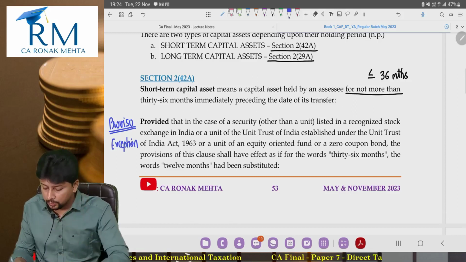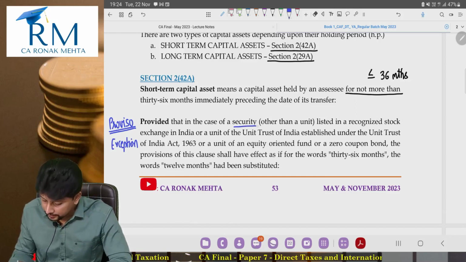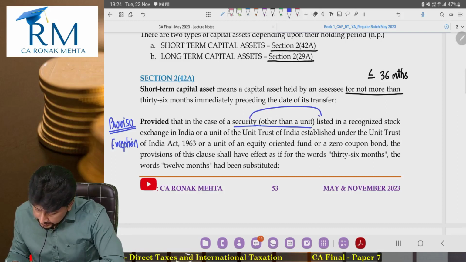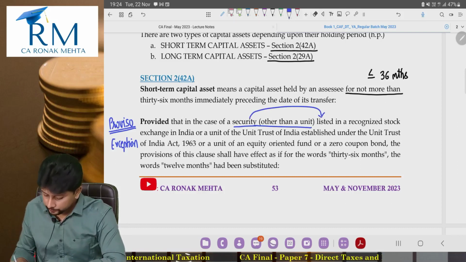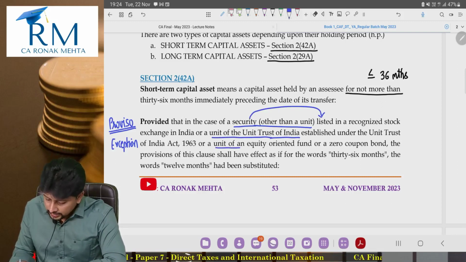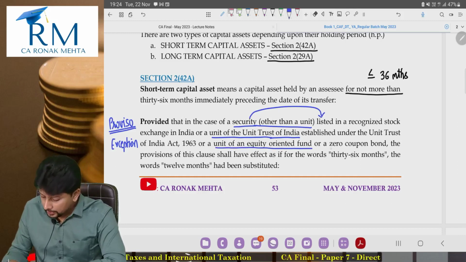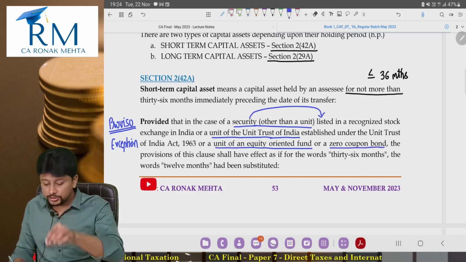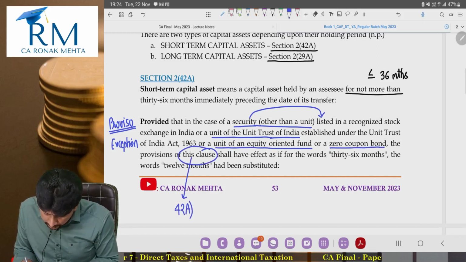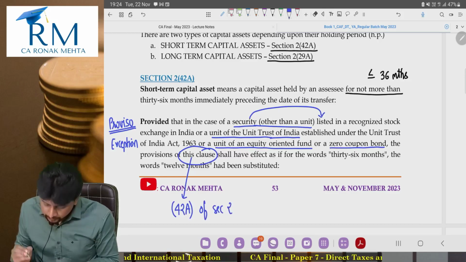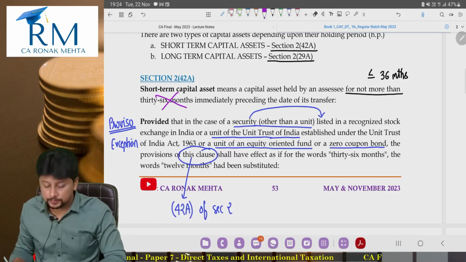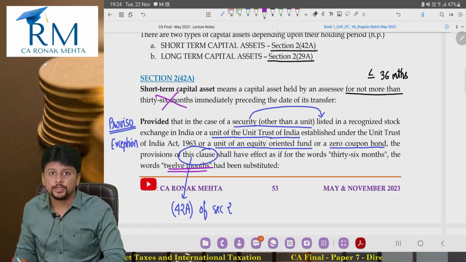Provided that if you are talking about a security other than a unit, units are not covered, a security which is listed on a recognized stock exchange in India, or a unit of Unit Trust of India, or a unit of an equity oriented fund, or a zero coupon bond, the provisions of this clause, meaning clause number 42A of this section number 2, shall have effect as if for the words 36 months, the words 12 months had been substituted.